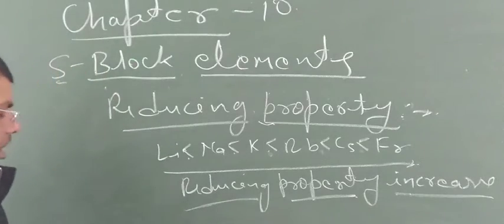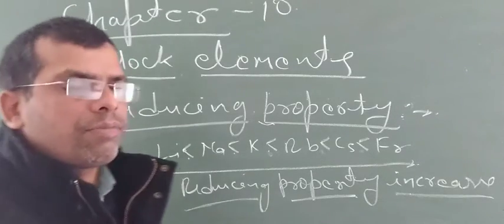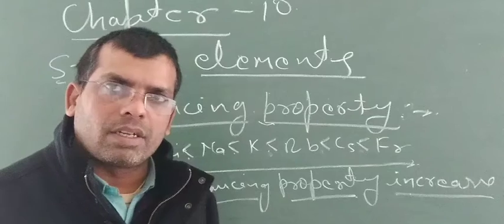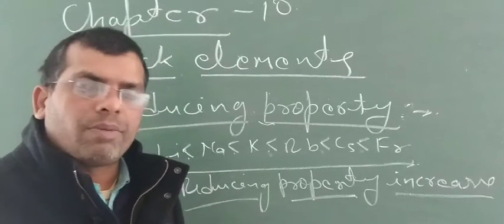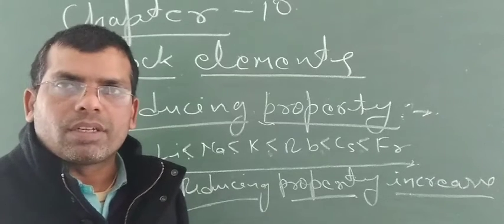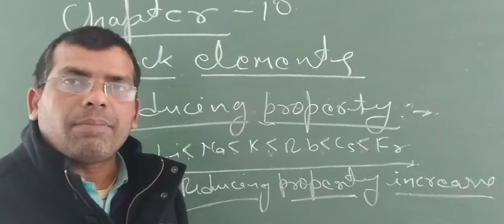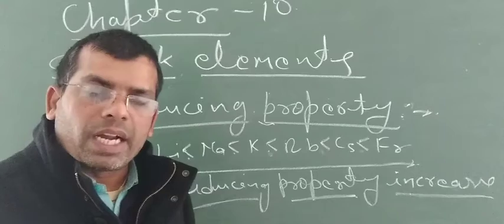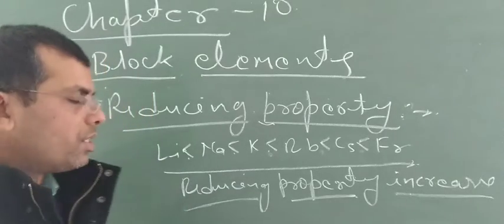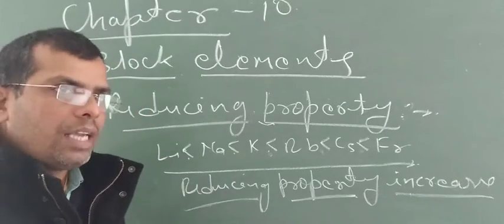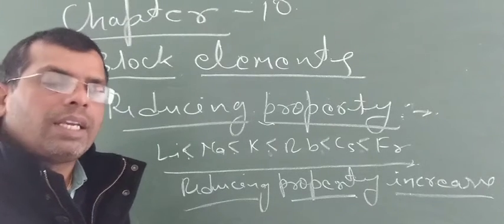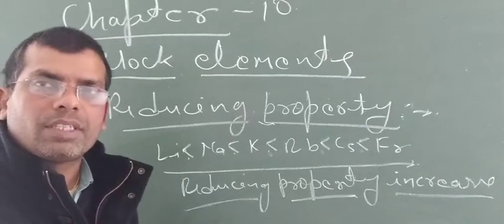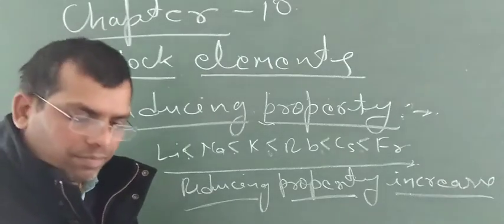When these metals are present in solution, lithium has a more negative value of standard reduction potential, hence it has the highest reducing agent like property.